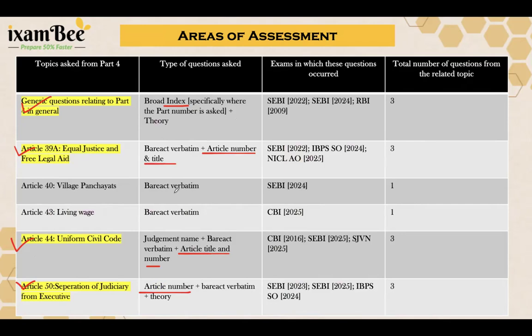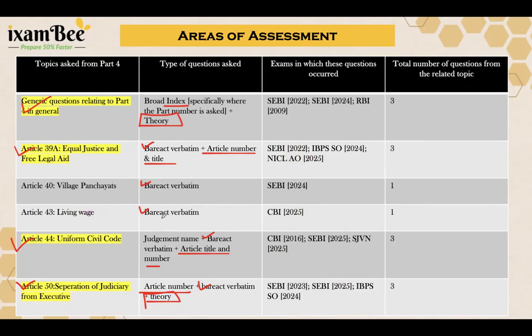Then we also had the Bare Act verbatim questions, right? Almost for every section. And thirdly, we also had some theory questions. What do you understand by Bare Act verbatim and theory? What do these terms mean? Bare Act verbatim basically means questions that directly come from the exact language of the Constitution. That is your Bare Act. Theory basically refers to the questions that go beyond the text, requiring conceptual clarity and deeper understanding.